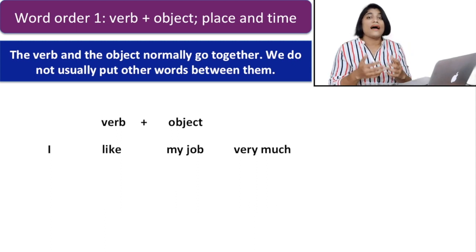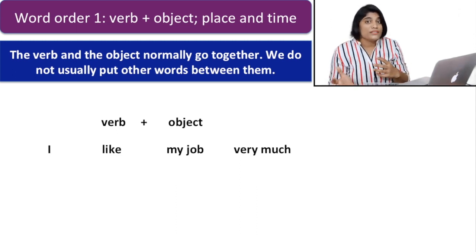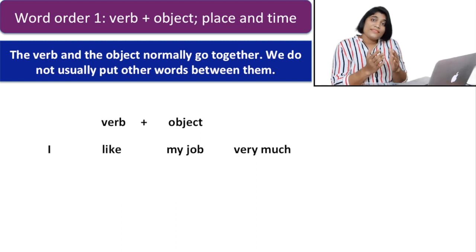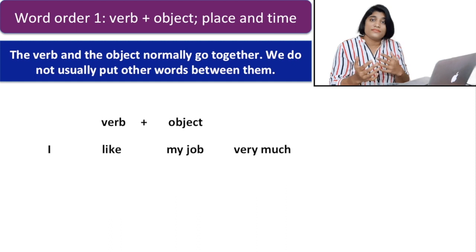Here you find I, the subject, like, the verb, my job, the object, and then we find the other words very much. This is the thing you have to keep in mind when you are putting these words together.